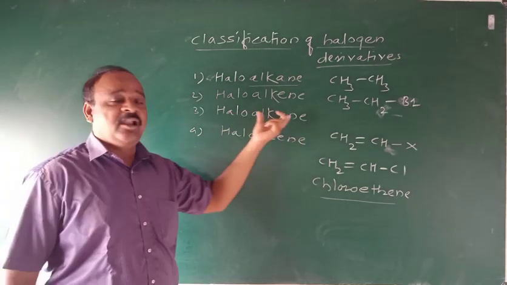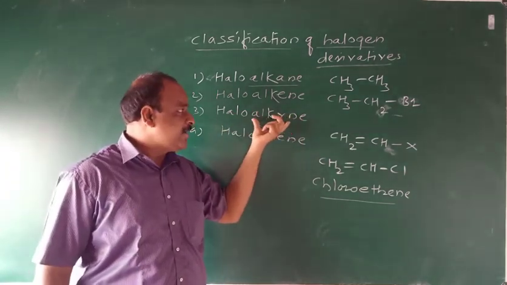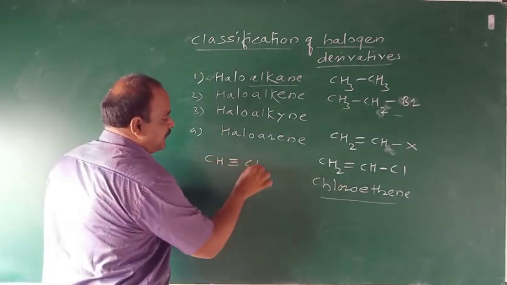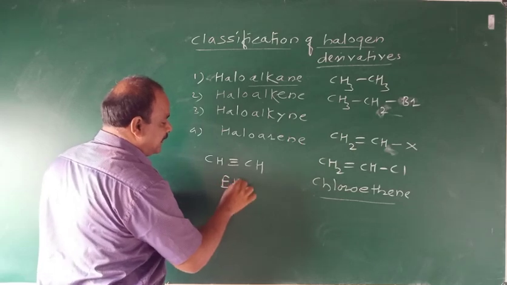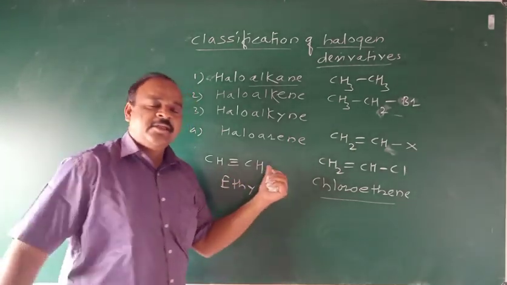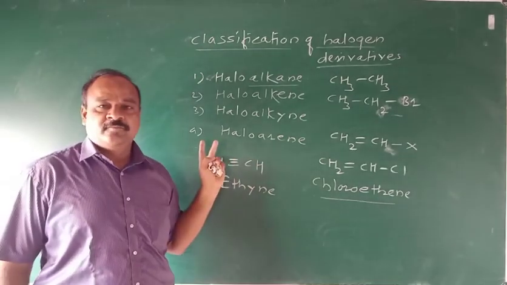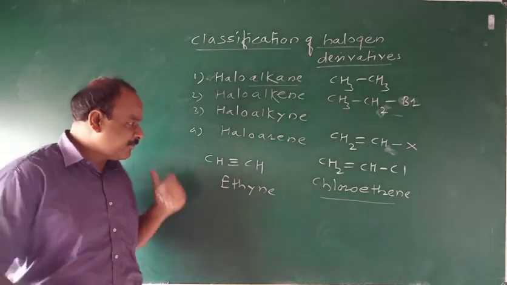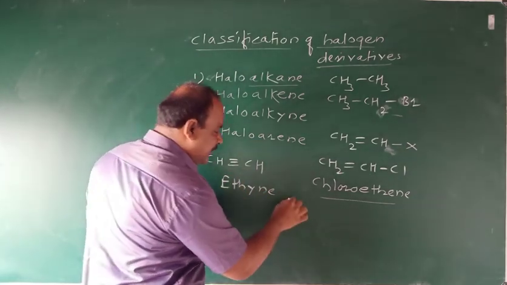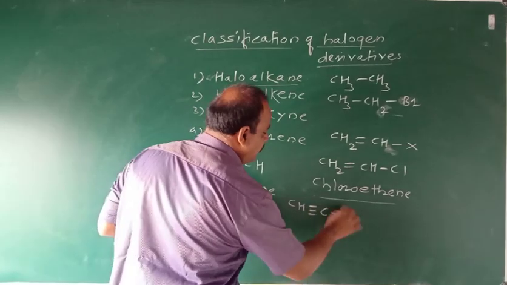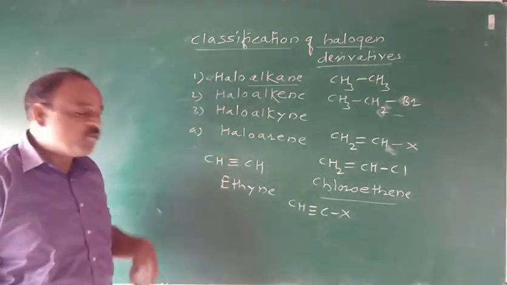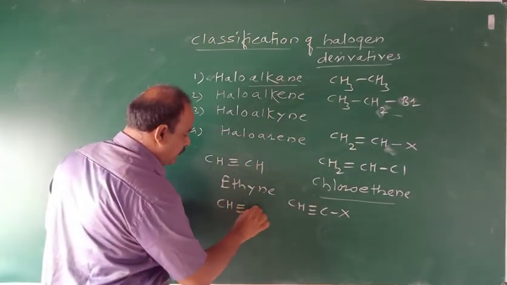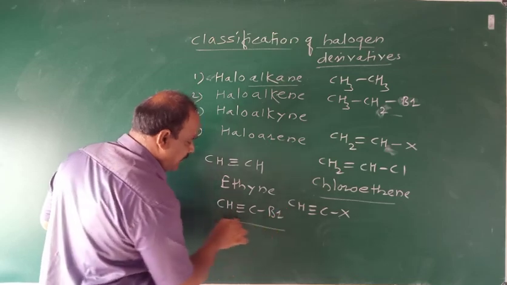Similarly, haloalkyne. Here the parent hydrocarbon is alkyne. For example, it is alkyne, that is ethyne. In ethyne, there are 2 hydrogen atoms. When one of the hydrogen atoms of ethyne is replaced by halogen, in general it is represented in this way, with X. When X is, suppose, Br, the compound can be represented in this way.